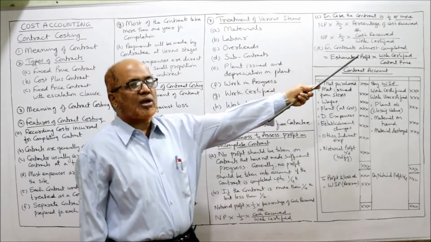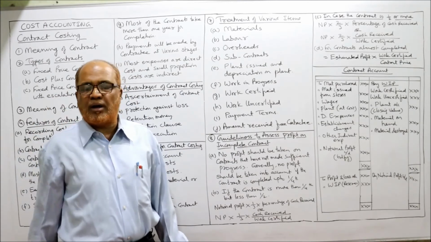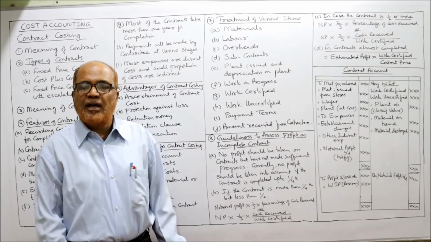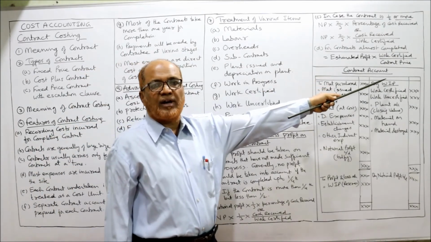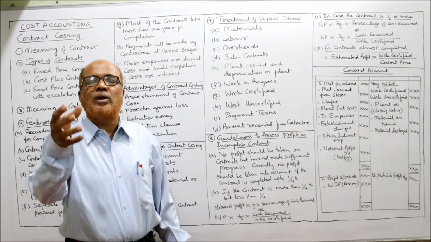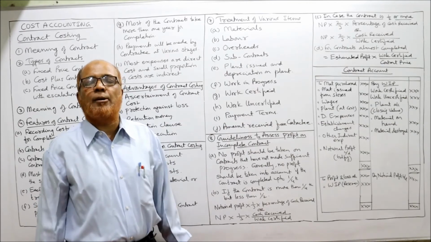Lastly, if the contract is almost completed, for example 95% completed, that is called an almost complete contract. In that case, we calculate estimated profit into work certified by contract price. So these are the rules which are applied to recognize the profit when the contract is incomplete.